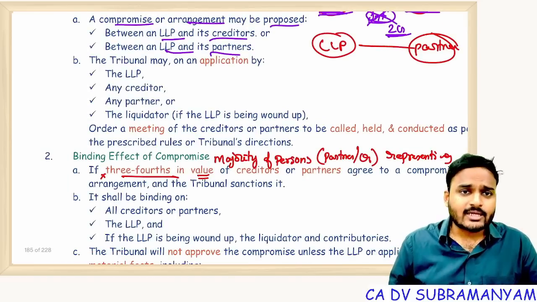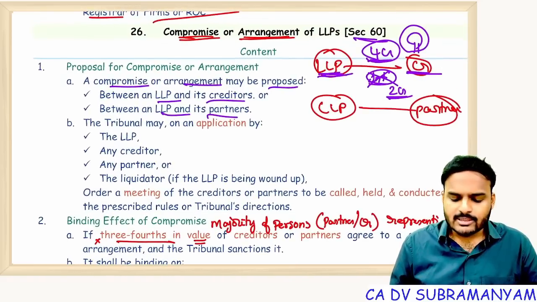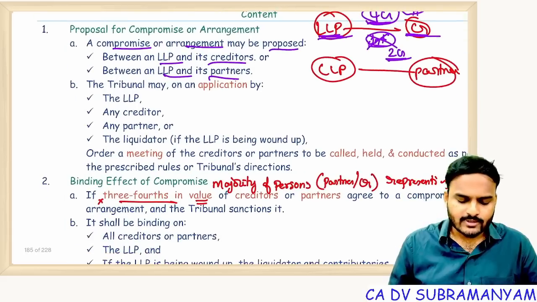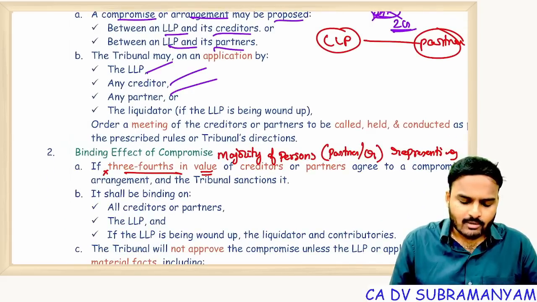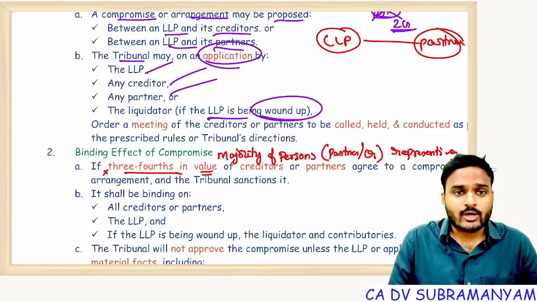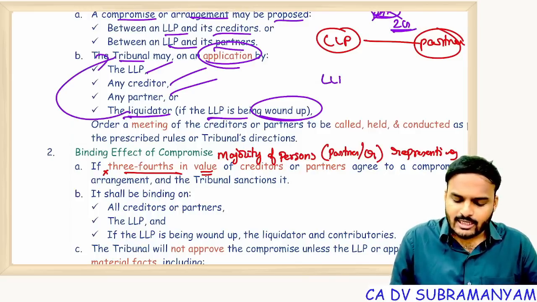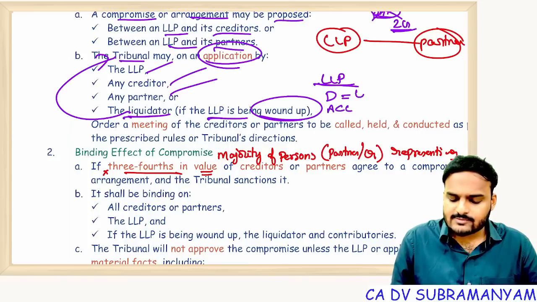Who can file an application with the tribunal? First of all, who has the authority to pass a compromise or arrangement order? The tribunal. So either the LLP, a creditor or a partner must file an application with the tribunal. And if the LLP is being wound up, then the liquidator may file an application with the tribunal. Suppose in the LLP there is a deficit, that means assets are less than liabilities, and the deficit is 40 lakhs.